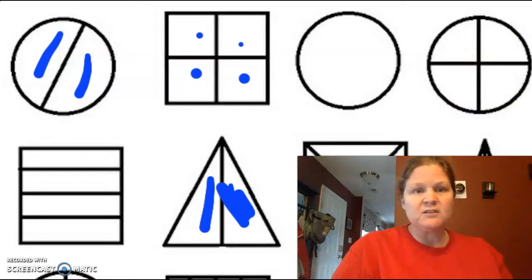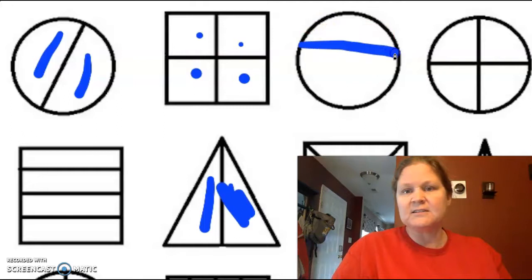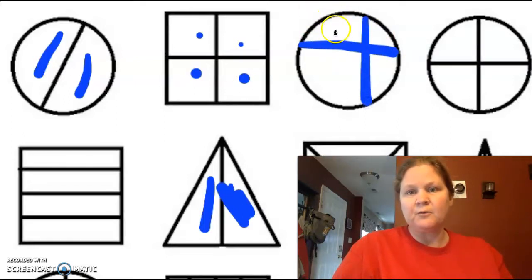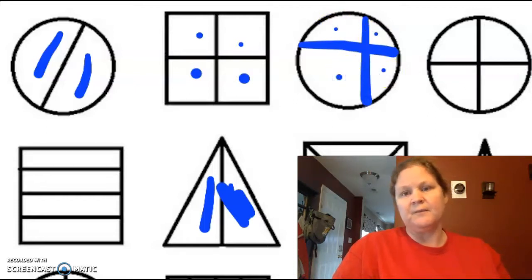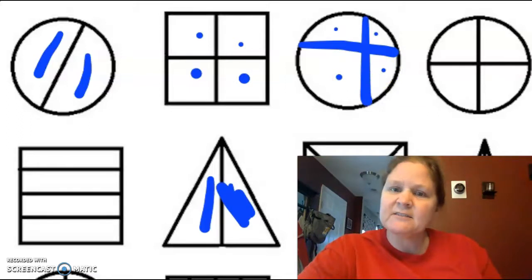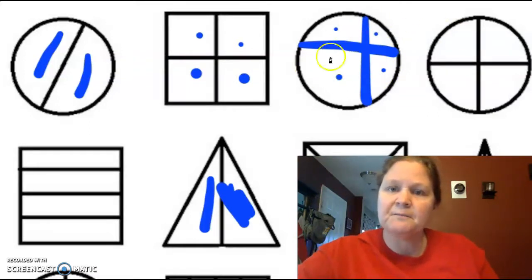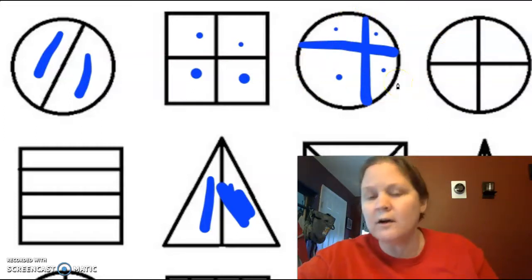Let me try and draw some lines over here. Let me see if I go like this, and then I go like this, okay? And I'm going to do 1 part here, 1 part here, 1 part here, 1 part here. Did I divide that circle into fourths? This one right here? No, I didn't.